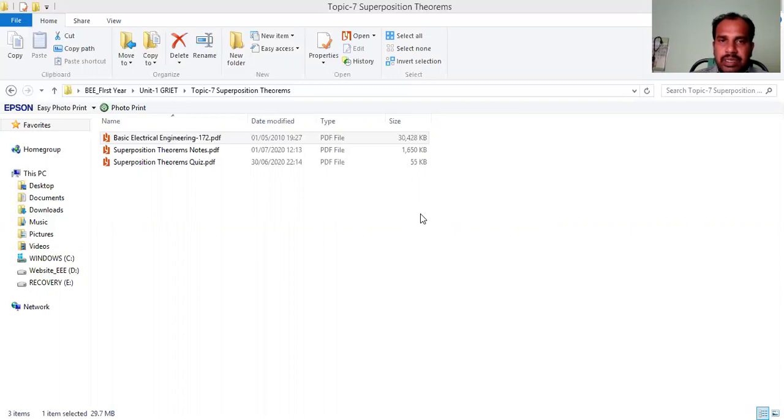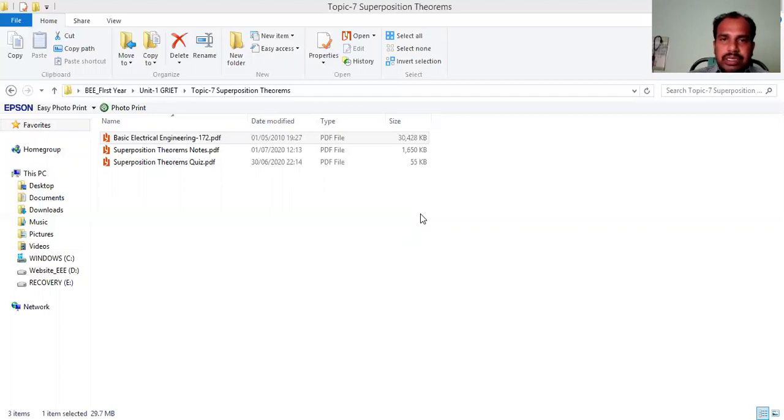The second step is to find the current through, or the voltage across, the required element due to the source under consideration using suitable simple network techniques, and repeat the above two steps for all the sources. If there are two sources, repeat two times, and add the individual effects produced by the individual sources and obtain the total current or voltage across the element.